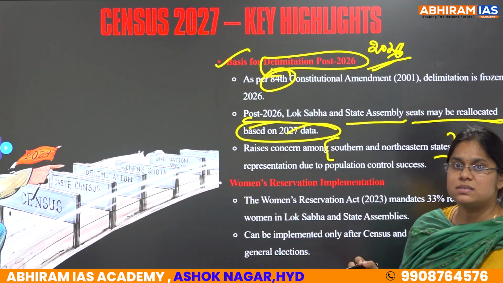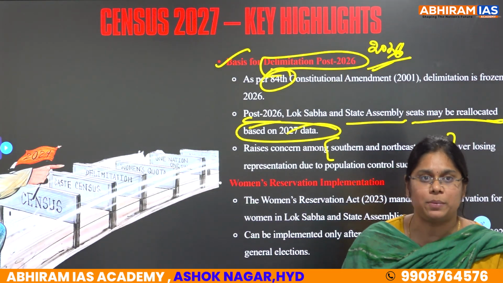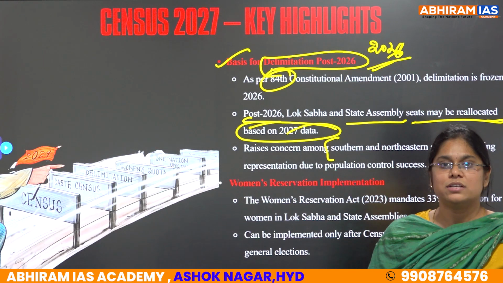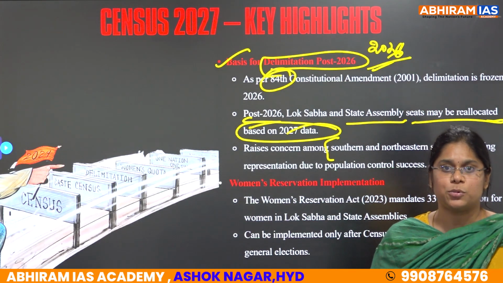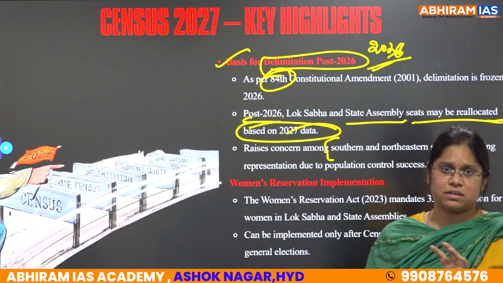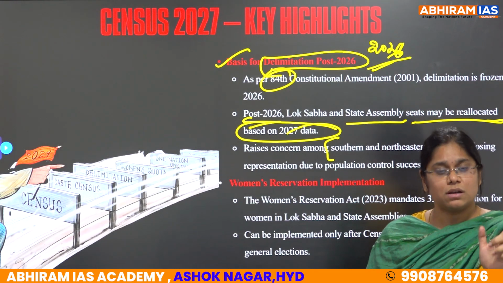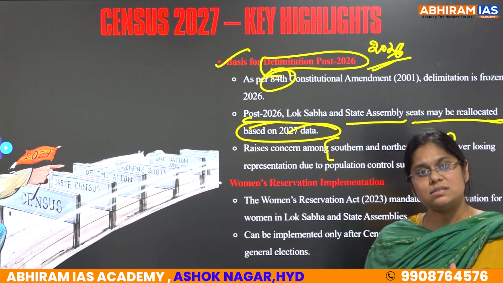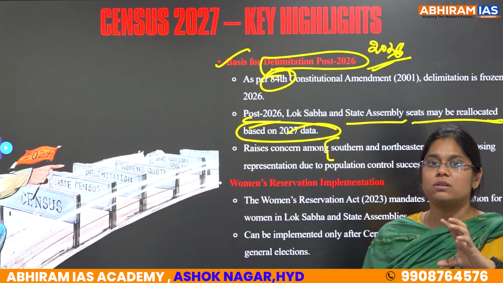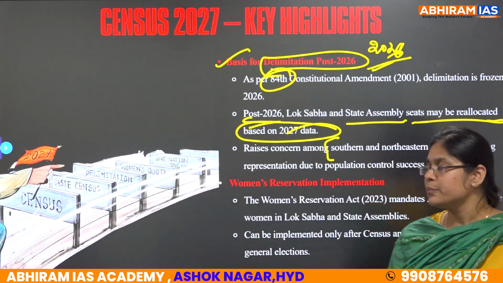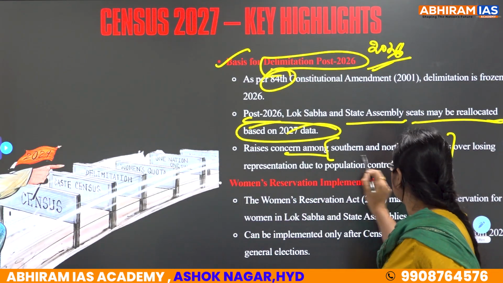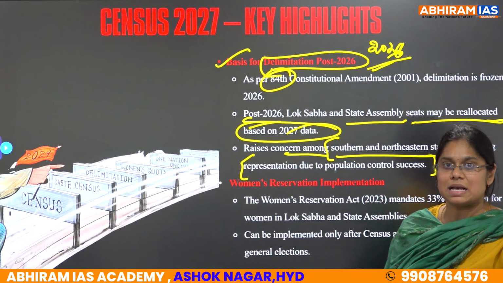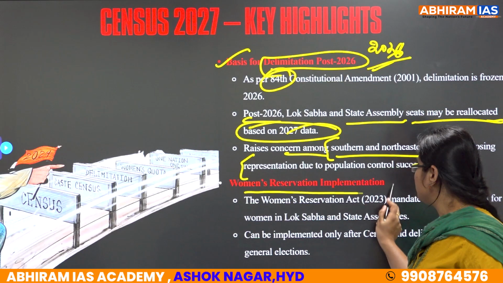Because southern states have gone for population control, whereas northern states are rising in population. So what happens when delimitation is done? Lok Sabha seats are based on population. So there are higher chances that southern states get fewer seats and northern states get more seats. Clear? So it raises concern among the southern and northeastern states who may lose representation due to the success of population control. And further, Women's Reservation implementation.